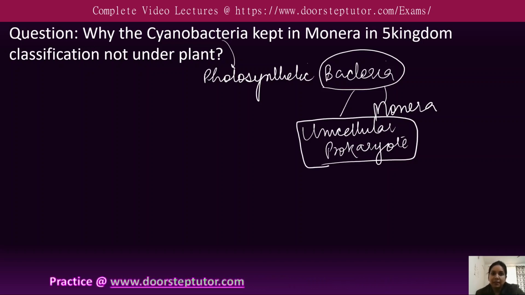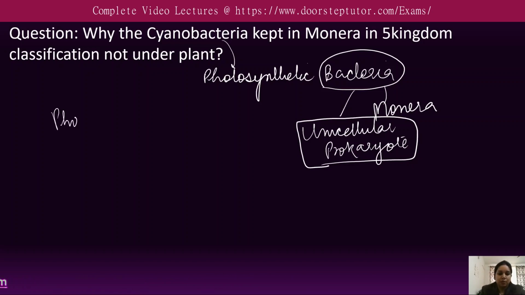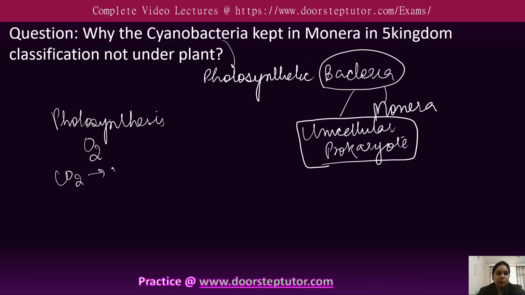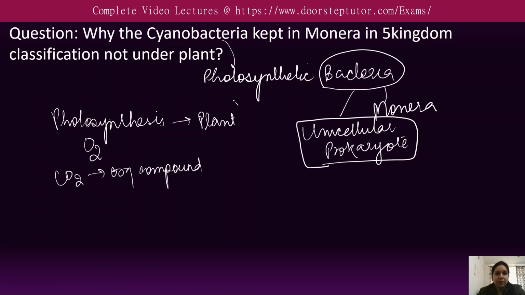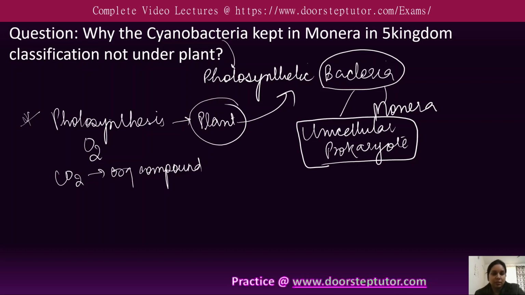Though it has similarities with the plant kingdom. What are the similarities with the plant kingdom? It performs the process of photosynthesis. Means it helps in production of oxygen, and also it converts the carbon dioxide to organic compounds. So this process is much similar to the plant, but it is conducted by the bacteria, that is a photosynthetic bacteria. So this feature is similar to that of the plant, but it is not a plant.